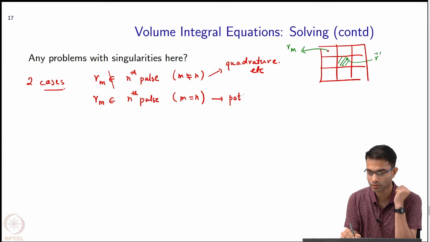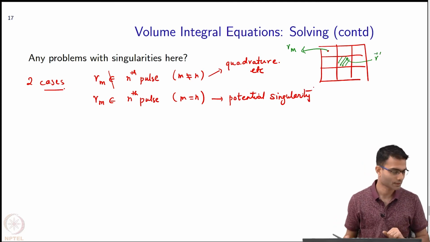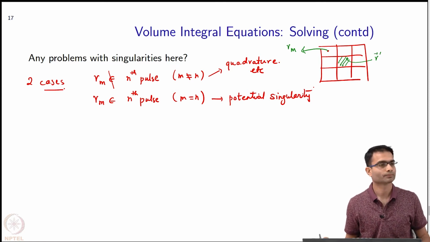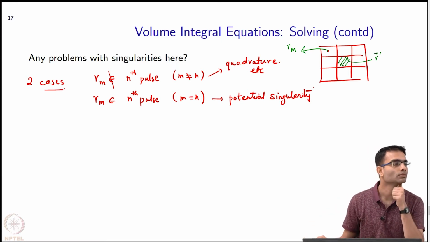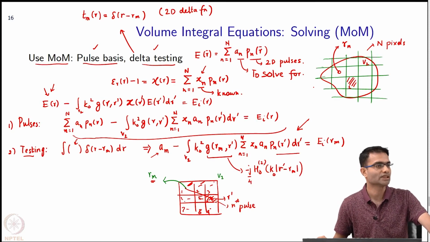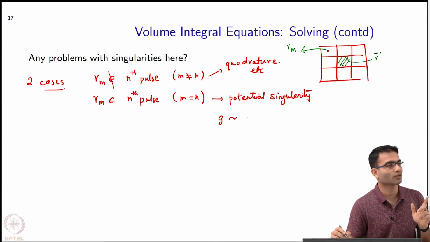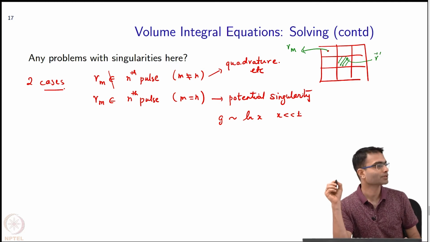Second term is where there is a potential singularity. Potential, right? That's the keyword over here. Intuitively, do you think this will be a problem? Am I integrating g or grad g? Right, this integrand over here, am I integrating g or grad g? G, right? And g is of the form, for very small x, it is of what form? 1 by x or log x? So it's of the form log x for x very small. So it is an integrable singularity, right?